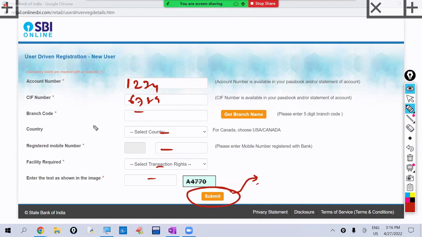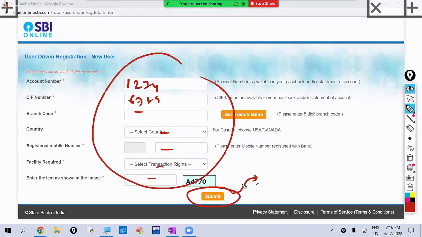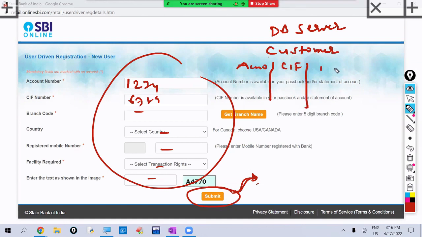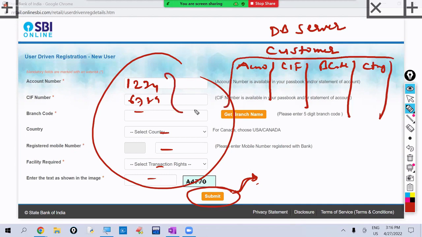So we are giving the data. Where will this data be stored now? This data will be stored in the database server. In the database server, there is a table. The table name is customer. In the customer table, there is an account number column, a CIF number column, a branch code column, and a country column. Whatever data you are giving will be stored in this table.